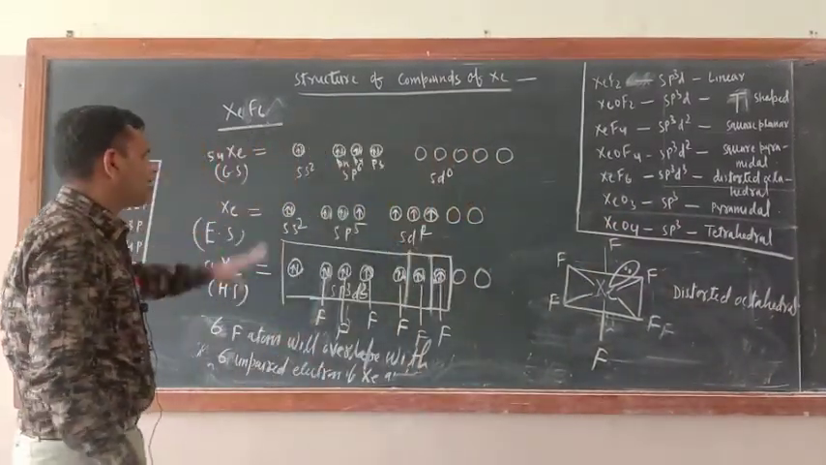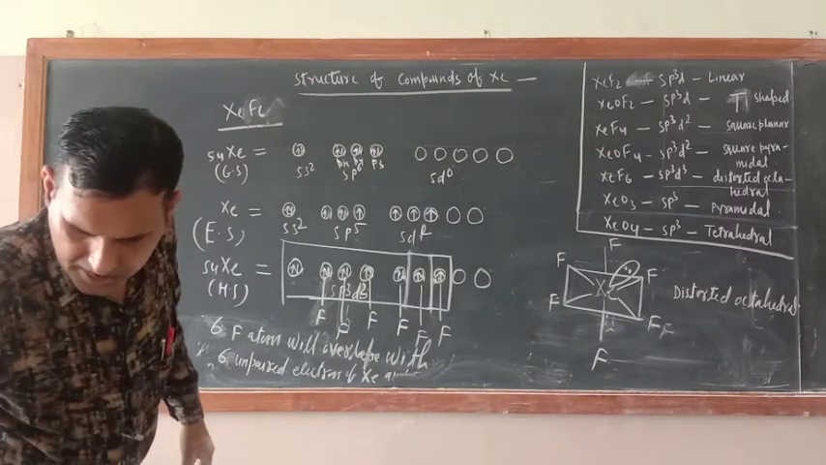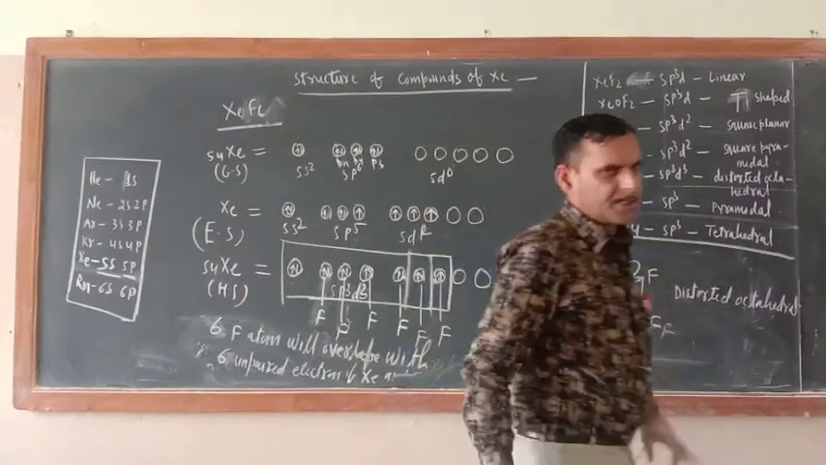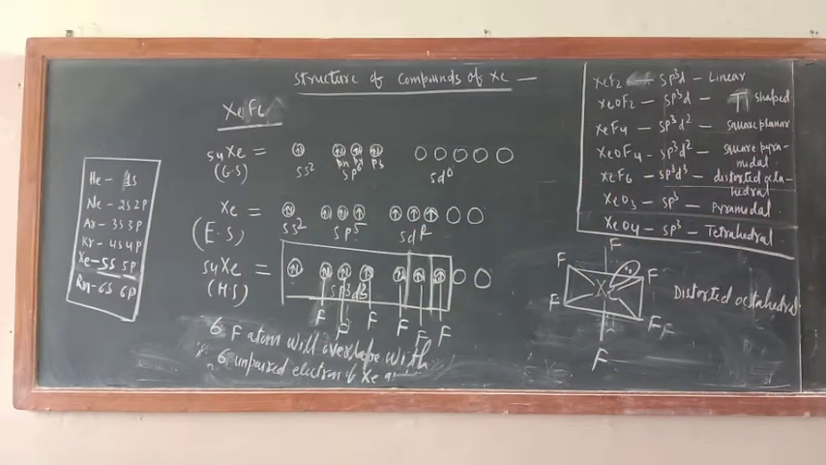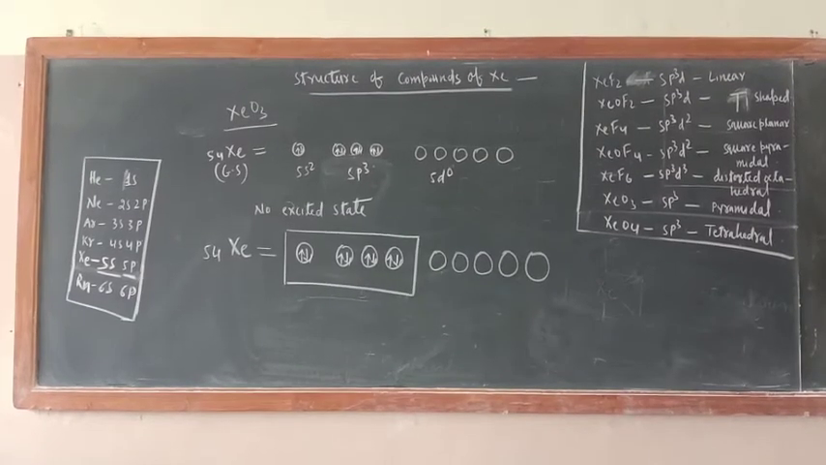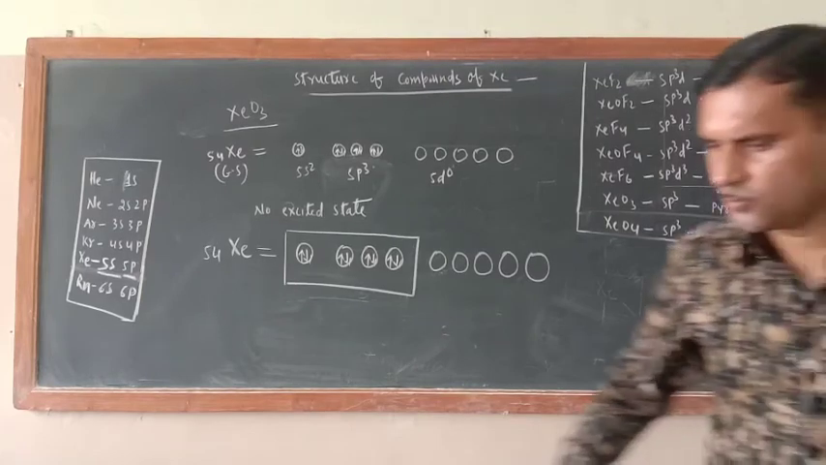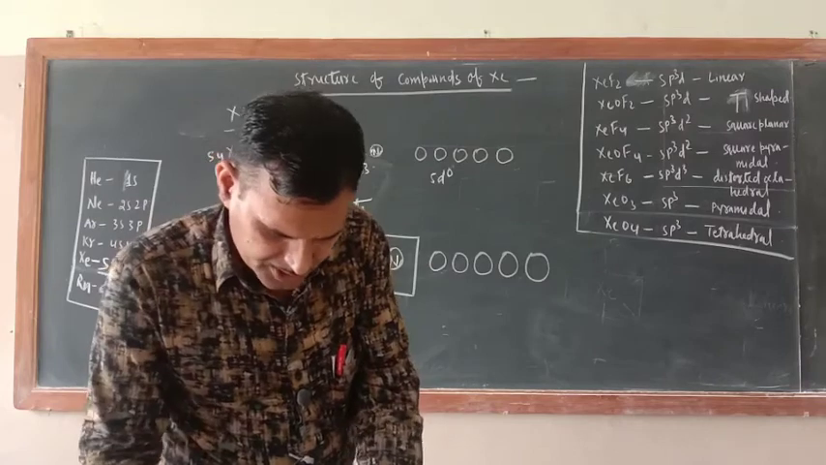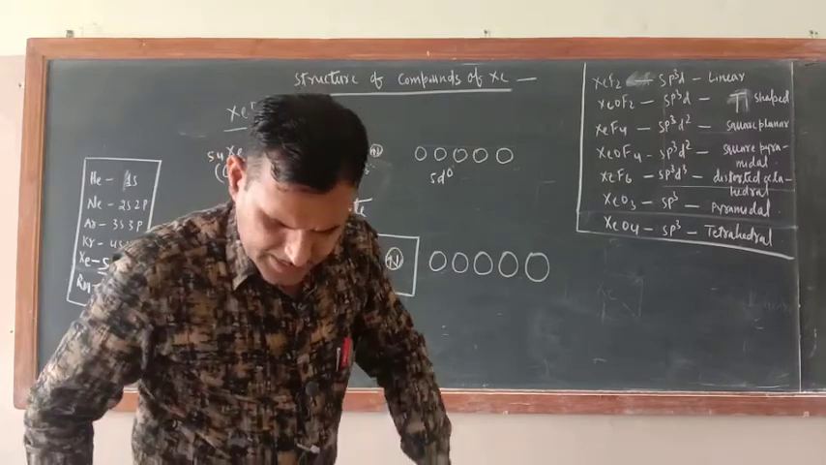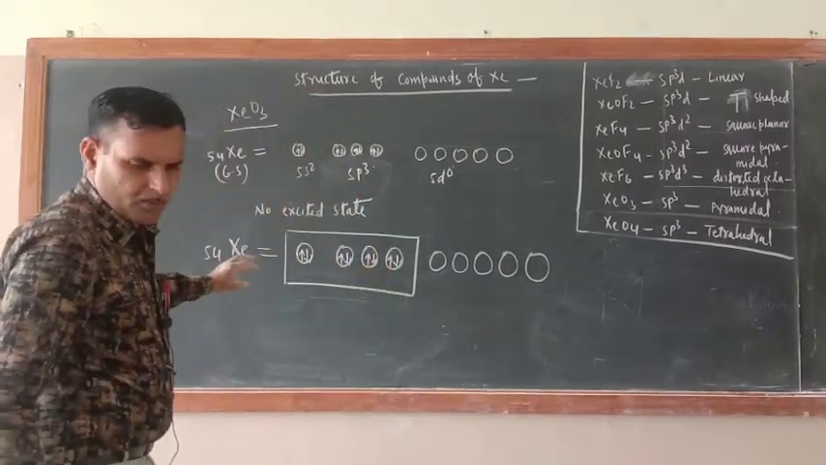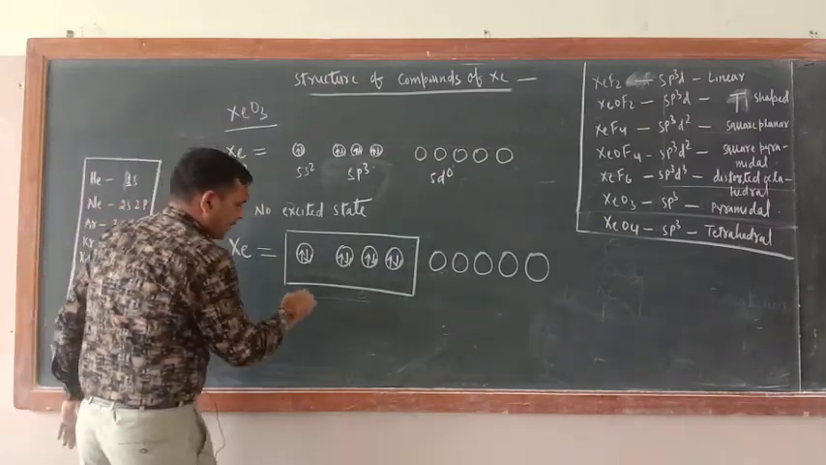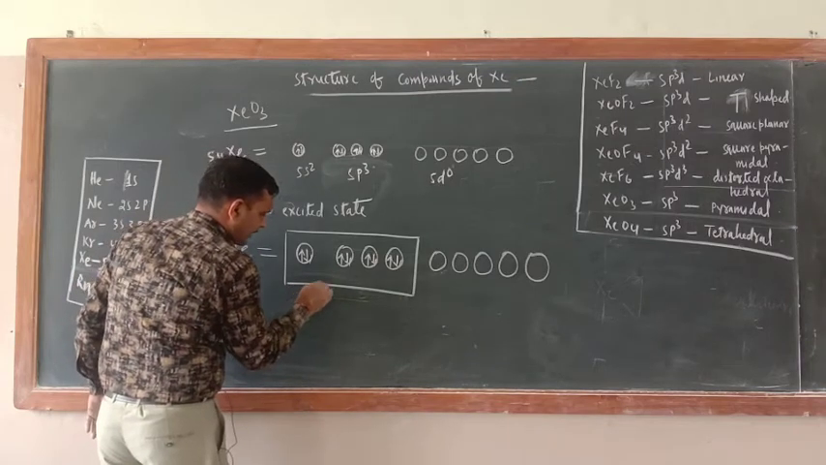Okay, now what about XeO3? Now XeO3, just try to understand. Here a little bit of change would be there. In this case and this case, excited state will not come. So now just see the structure of XeO3. In the structure of XeO3, there is no excited state. So what would be there? Just try to understand here. Now the name of hybridization is sp3 hybridization.